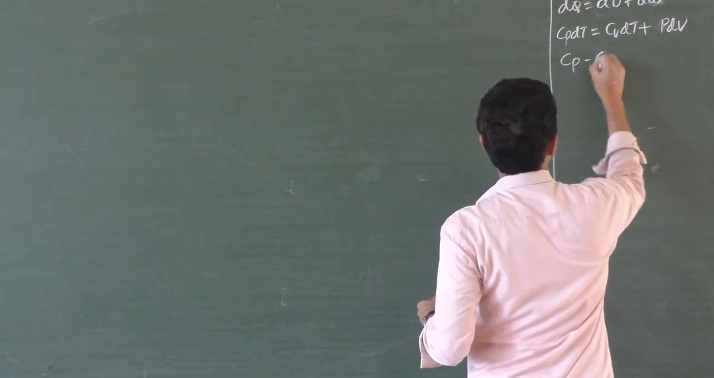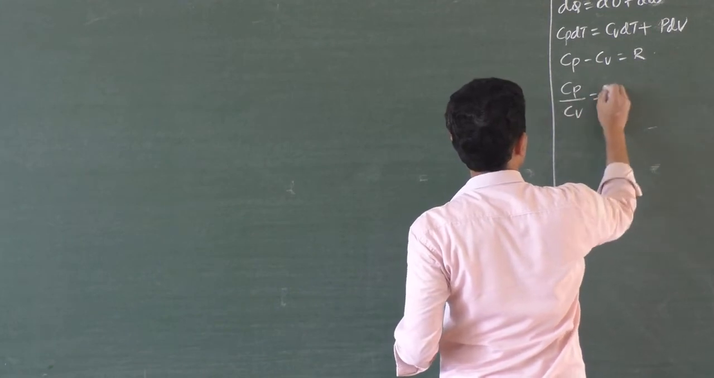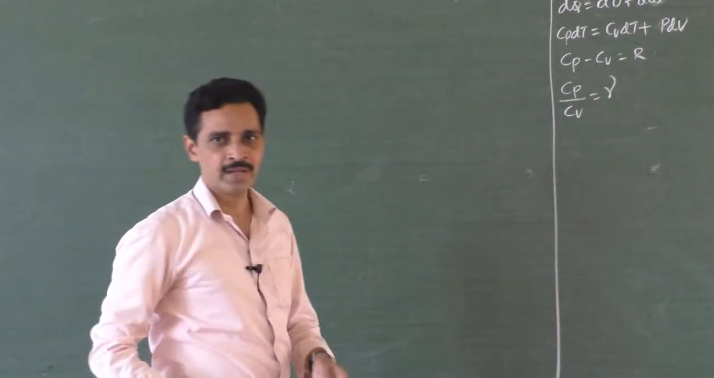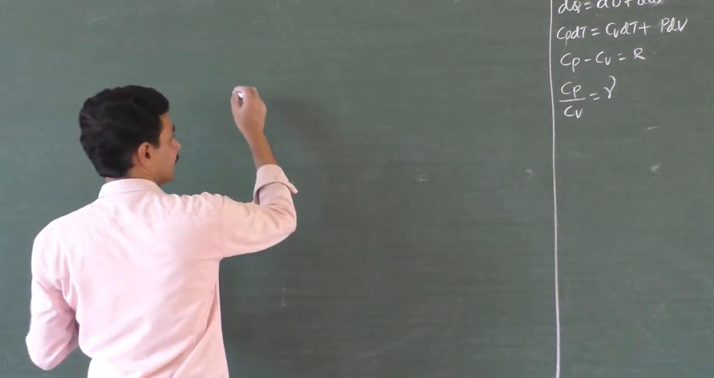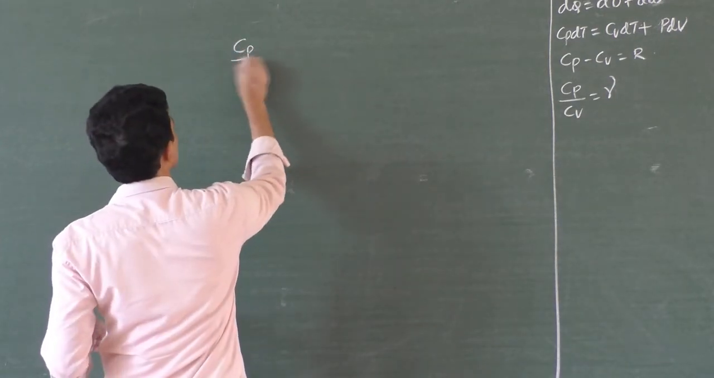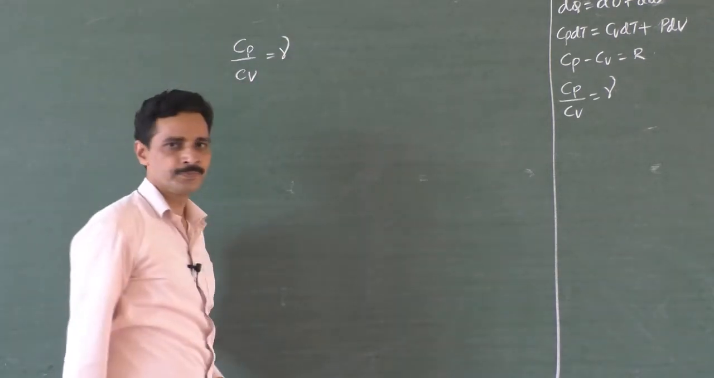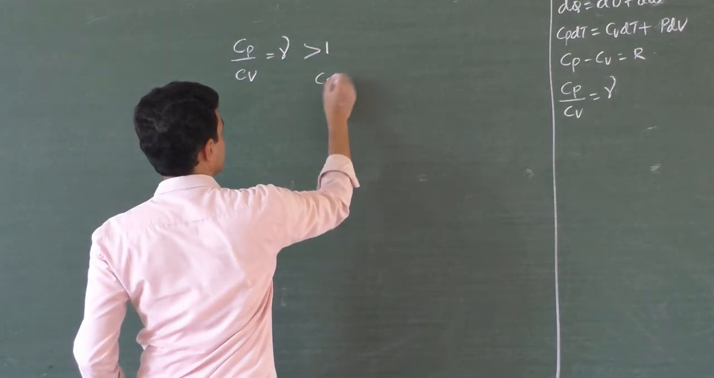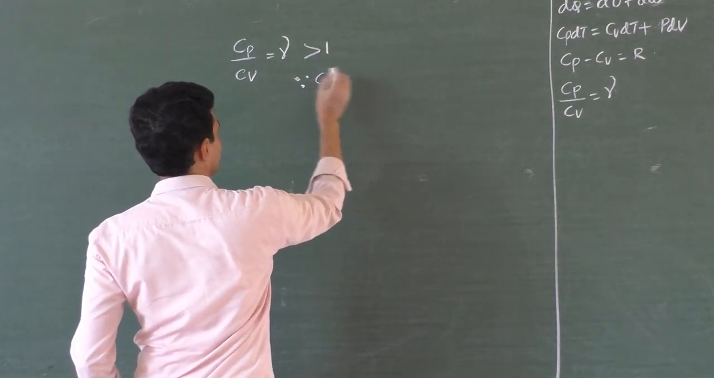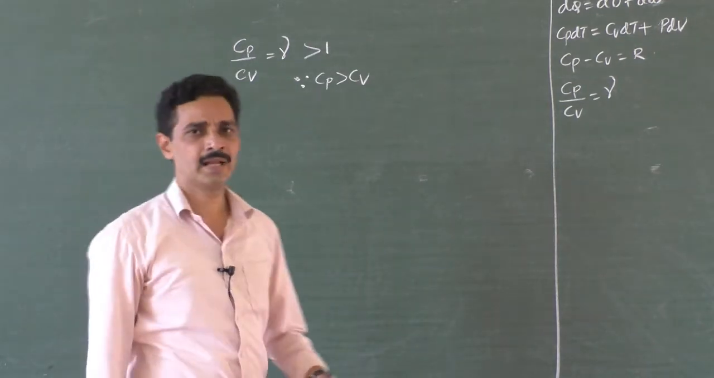Cp minus Cv is equal to R, and Cp by Cv is gamma, the ratio of specific heats. That gives the atomicity of the material. For any gas, any system, Cp by Cv is very important. Gamma, the ratio of specific heats. Of course, it is always greater than 1. Why? Because Cp is greater than Cv. Cp by Cv is gamma, it is always greater than 1.